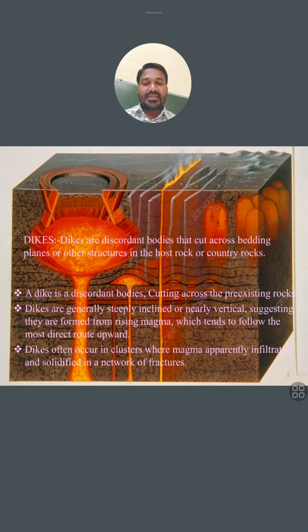They are formed from rising magma, which tends to follow the most direct route upward. It means the magma is present in its chamber, and in this slide you will see the magma present below the crust, almost 10 to 11 kilometers or more.